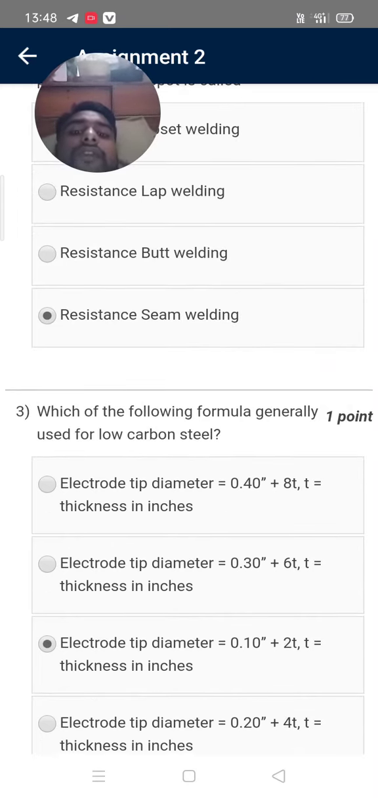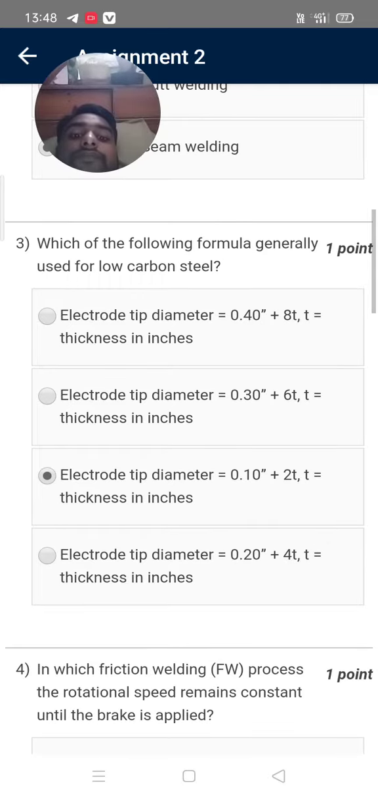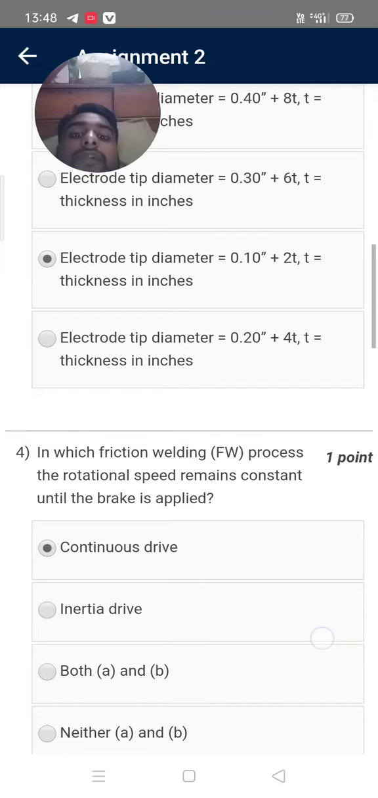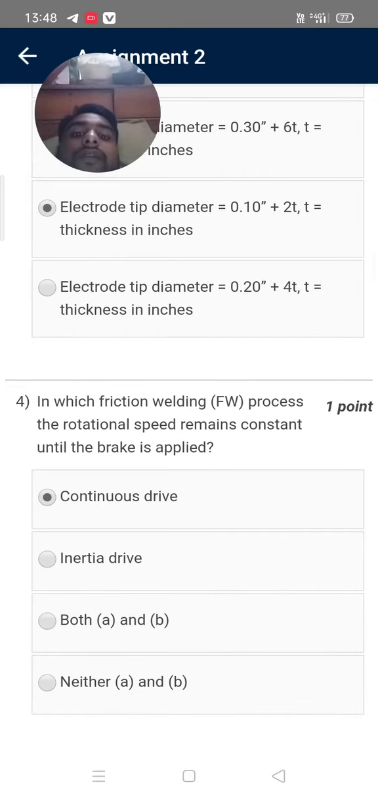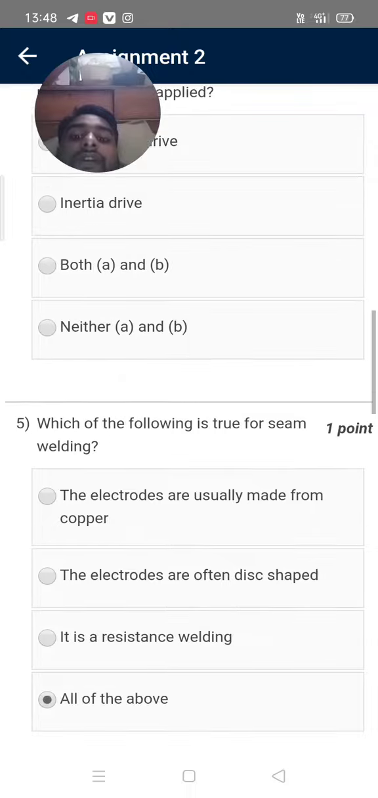Which formula is generally used for low carbon steel? Option C is correct, electrode tip diameter. Question number 4: in which friction welding process does the rotational speed remain constant until the break? Option A, continuous drive, is correct.